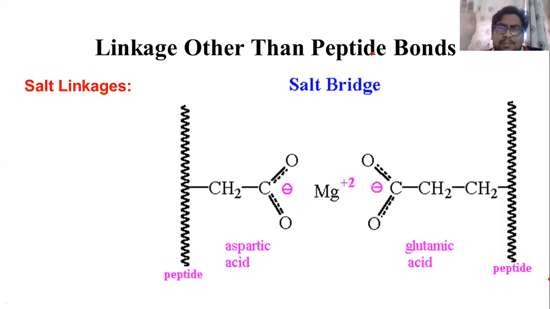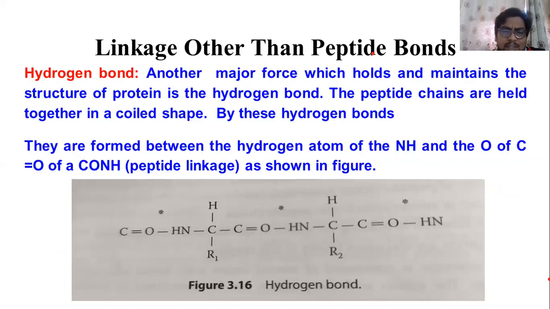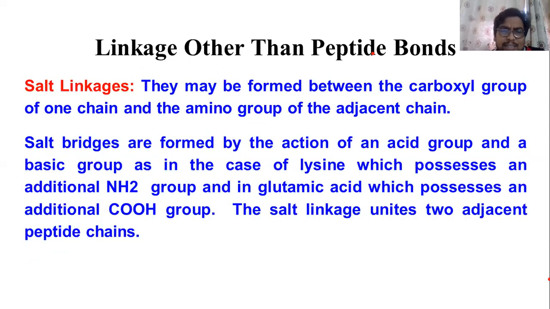First type is disulfide bond. The common example you want to give in the exam is insulin. This is the disulfide bond. When you speak about the hydrogen bond, please draw this chemical structure and explain there are three types of hydrogen bond in this peptide chain. And when you speak about the salt linkage, keep in mind the salt linkage is commonly produced from the joining of one acidic group and a basic group.